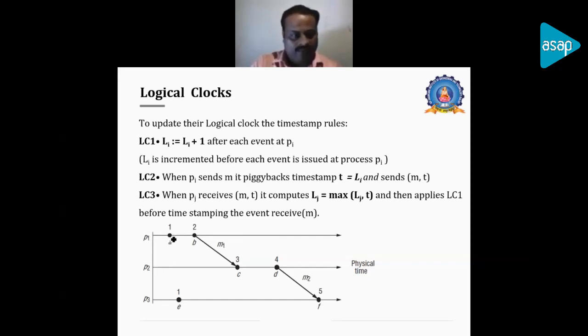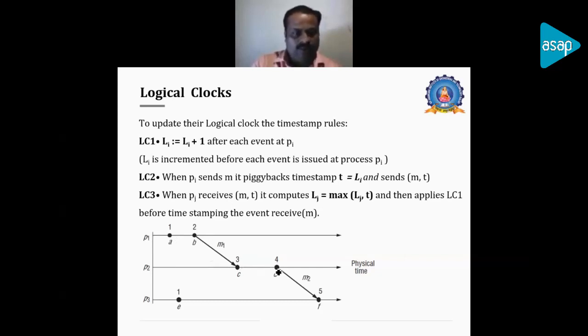So here we have an event A, initially it will be 0. After completing the event A, it will be updated as 1. After completing the event B, it is updated as 2. Again, when you take i equal to 2 in your case, that is the first rule we have. And in C and D, we have some communication happening.